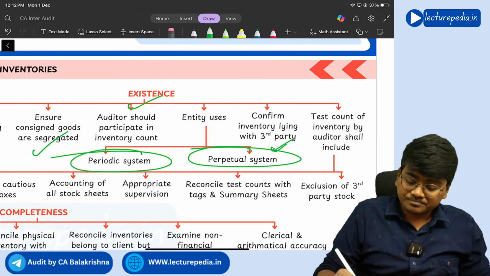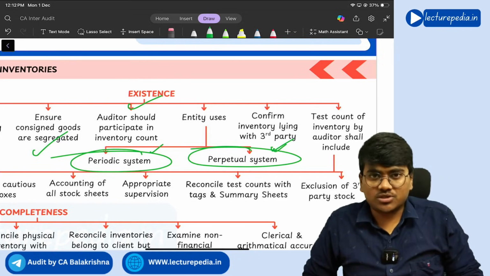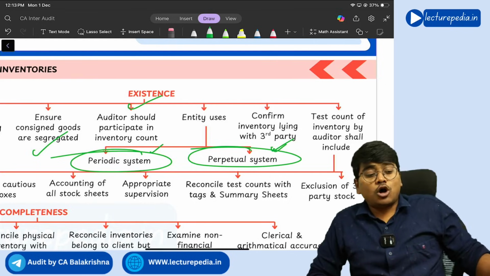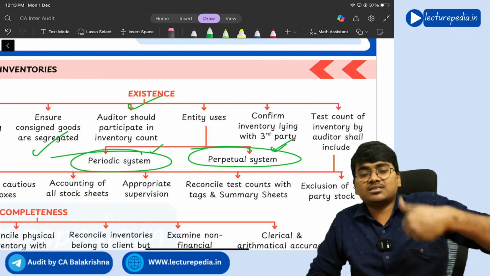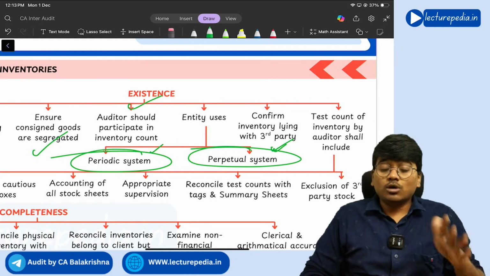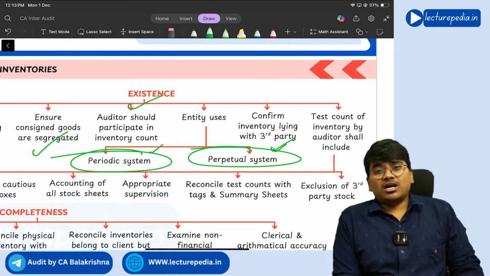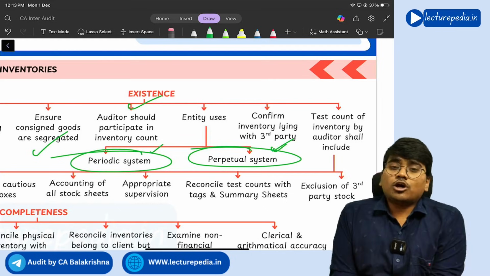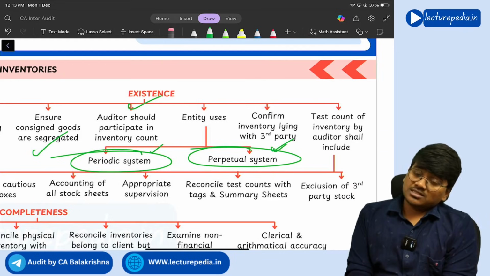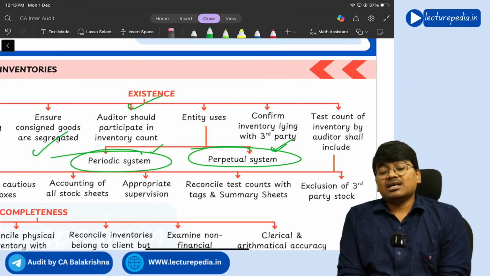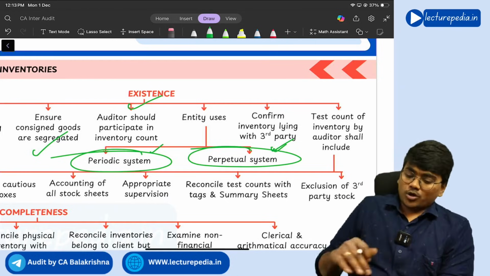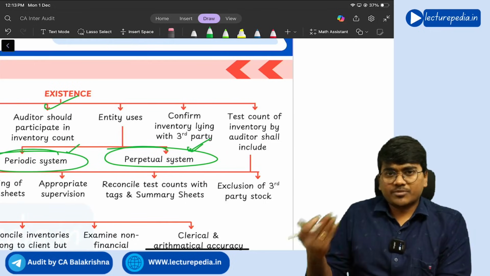In case of periodic system, after the transaction takes place, once in every 15 days or 10 days, all the transactions will be passed in the books at a time, that is periodic. So if the entity is following periodic system, the books of accounts will not be updated at all times. But if the entity follows perpetual system, books of accounts will be updated all the time. So you need to see which type of system the entity is following, because based on that only you will verify the books of accounts.